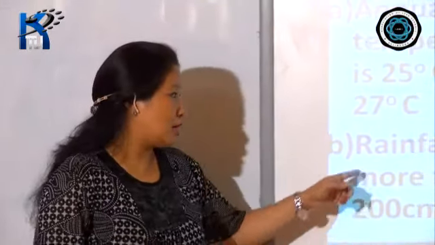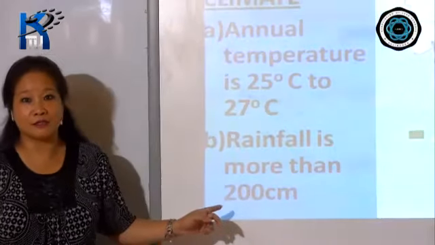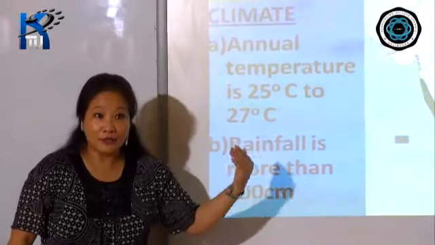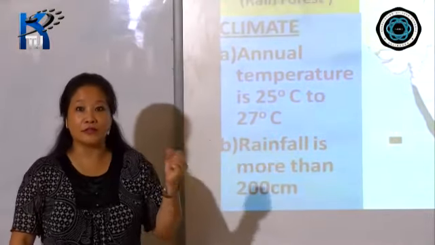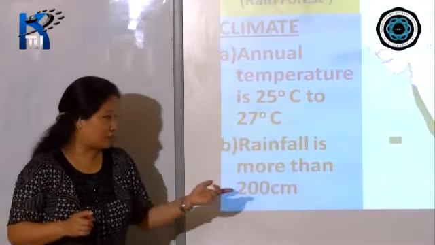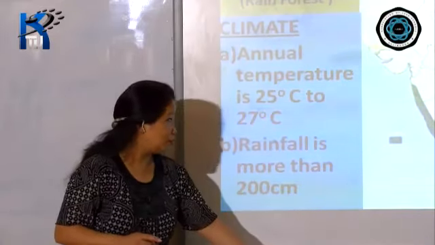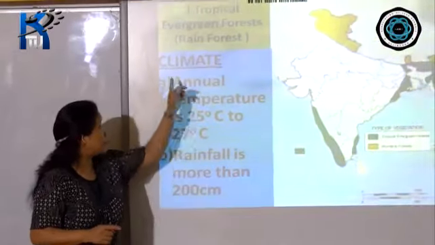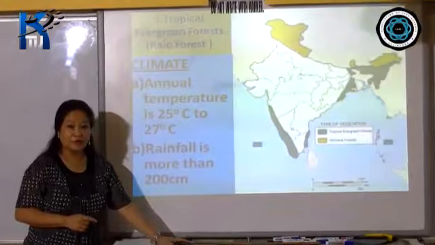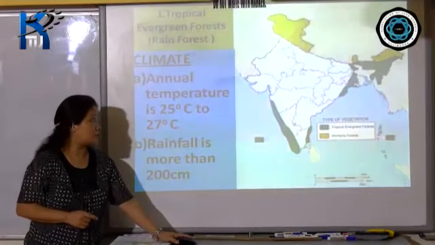So it'll be easy for you, right? So that will come later on. Now, rainfall is more than 200 centimeters, see. Whereas if you compare with the desert vegetation, in those areas you'll find that the rainfall is hardly 25 to 30 centimeters annually. We are talking about annual rainfall, right? So temperature and rainfall, that's the climate for the tropical evergreen or the tropical rainforest.